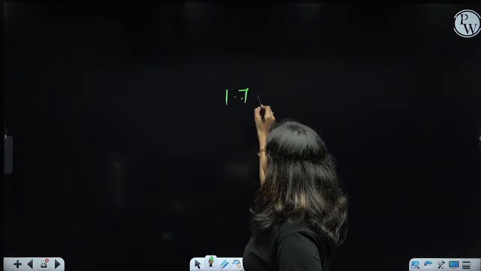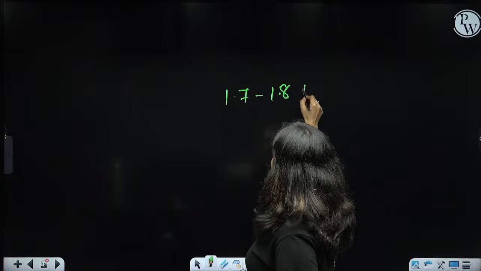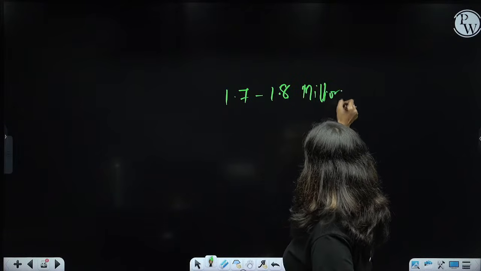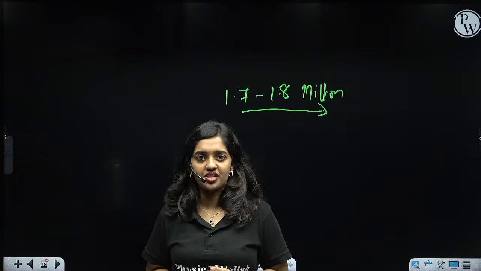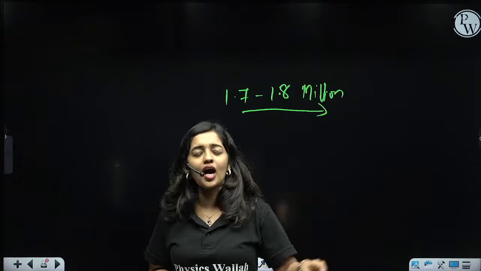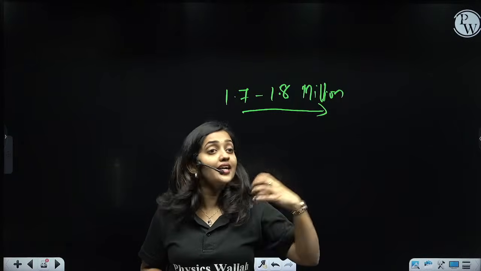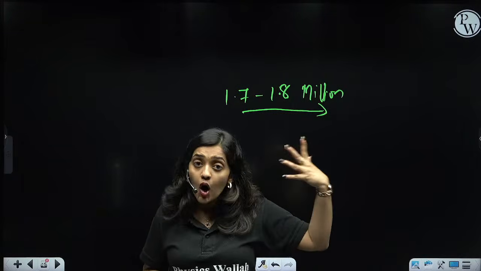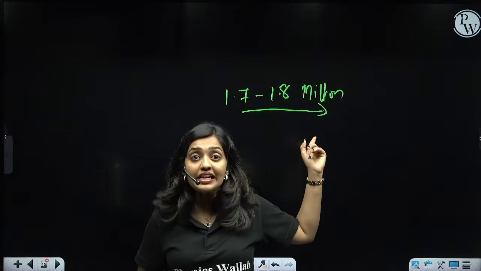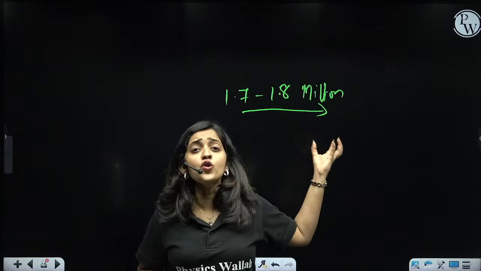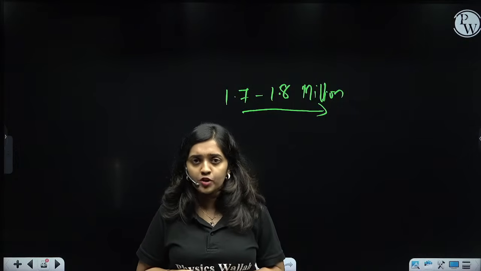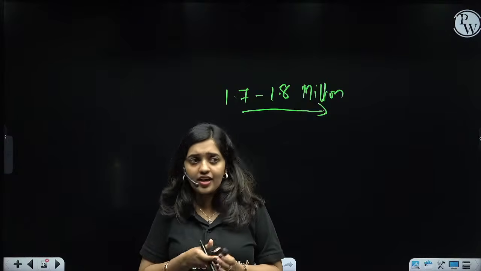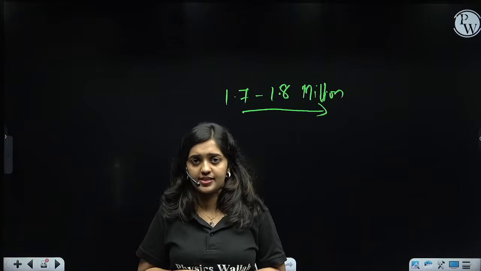So shall we start discussing the next topics? So now we have 1.7 to 1.8 million species, right? The number is very huge. If it is not 100, not 1,000, not 10,000, not a lakh, it is millions. So is it possible for us to learn about a specific organism from this group? No, it is not easy. We can't memorize all the living organisms.